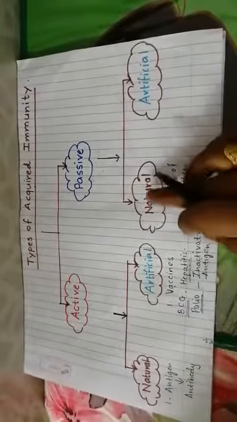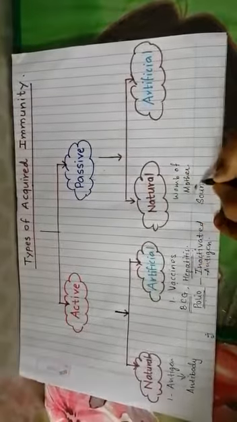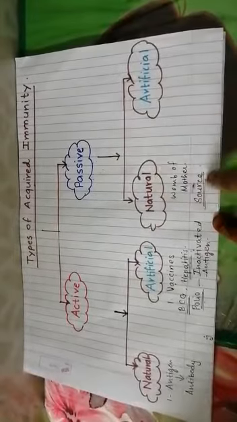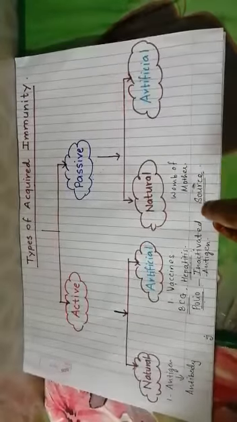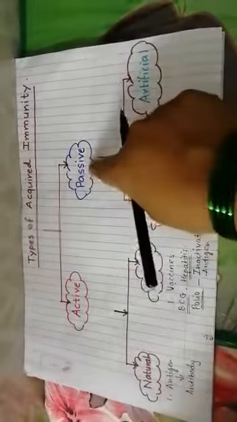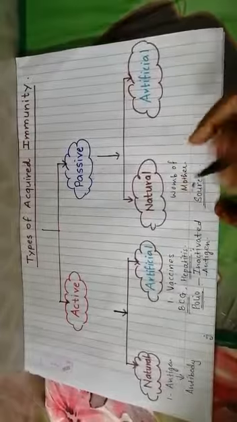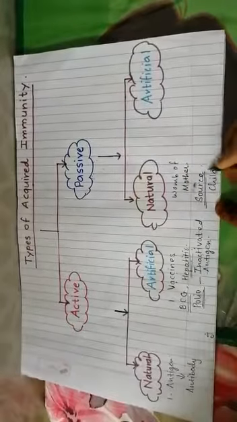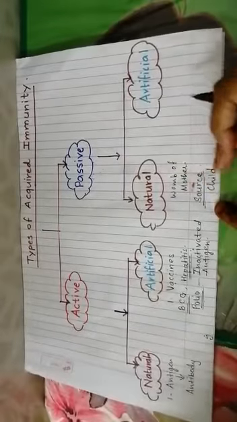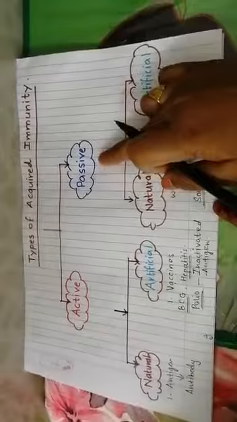Okay, so the source of antibody is natural, mother to child, through the placenta of the mother. So this source is natural. That's why this immunity is called natural passive immunity. The immunity is provided to the child by the mother. The antibody is produced by the mother and immunity is provided to the child. So here the child is passive.